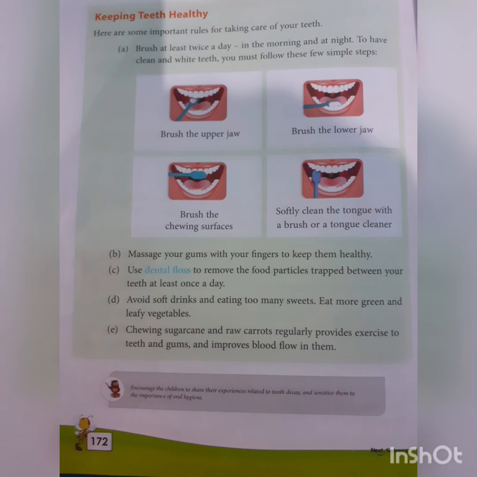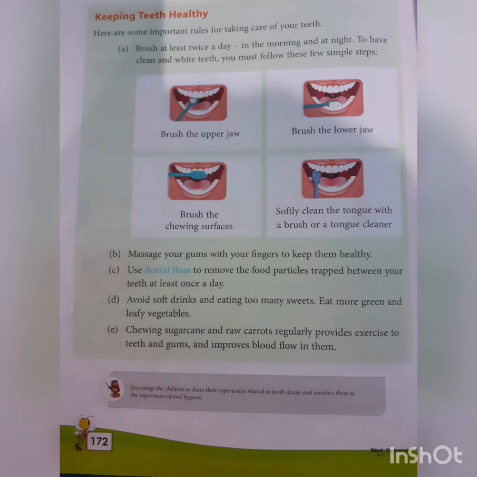Next, as we do exercise for our body, in the same way we have to do exercise for our teeth and gums, like chewing sugar cane and raw carrots. When we chew sugar canes and eat raw carrots, there will be good blood circulation in our gums, which keeps our teeth and gums healthy. So this is the exercise for keeping our gums and teeth healthy.